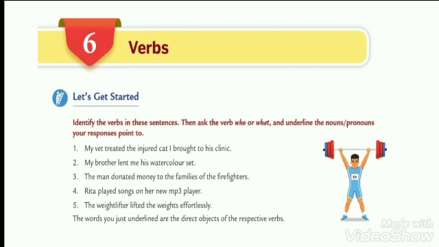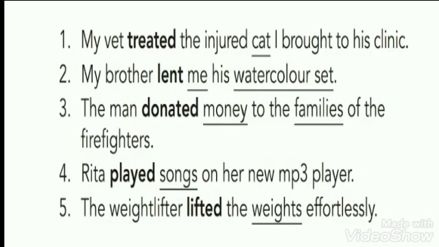The man donated money to the families of the firefighters. Here the man is the subject of the sentence. He is doing the action of donating money. So donated will become the verb. To whom did he donate? To the families of the firefighters. So the families of the firefighters is the object, or the noun, of the sentence.